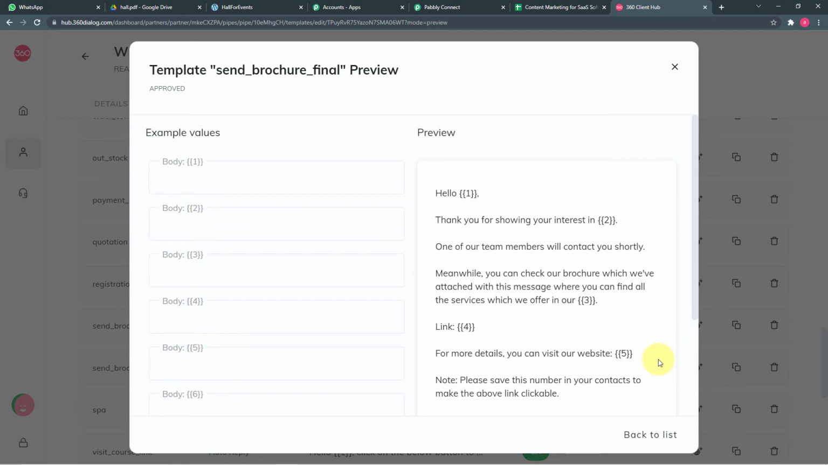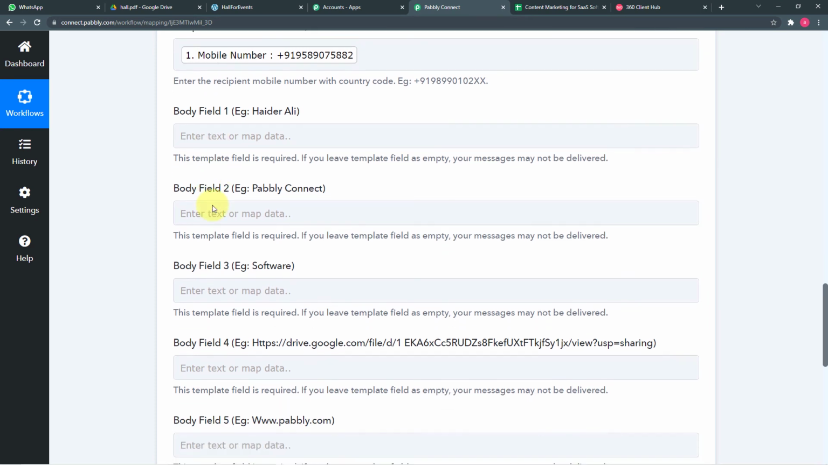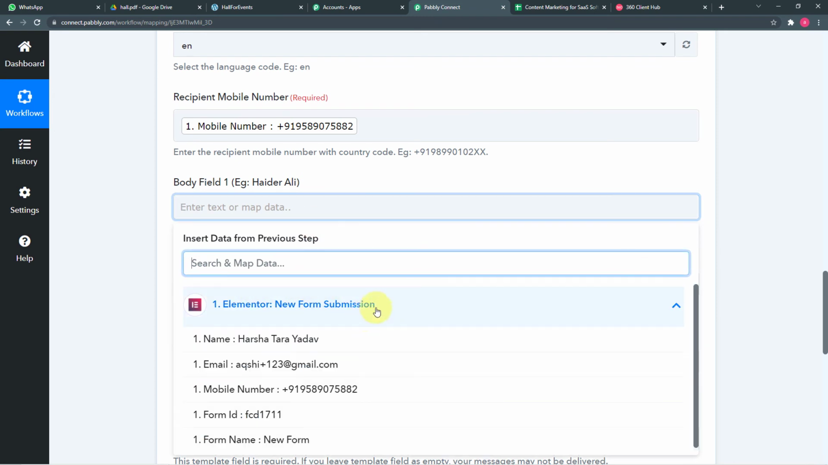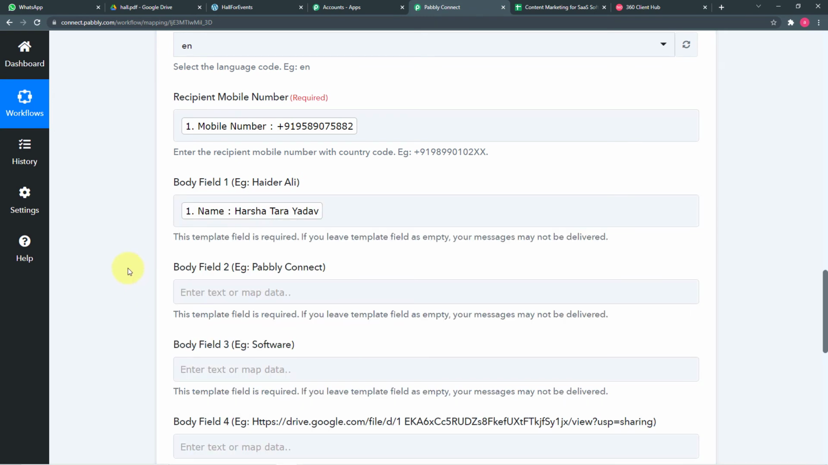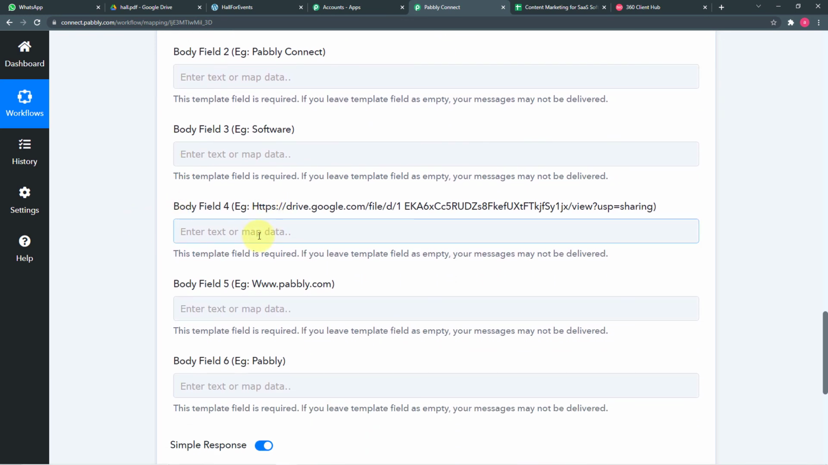So to get these body fields filled automatically in a new message, you have to map the values here in Pabbly Connect like this. So let me show you how to do this. So let us see, in the first body field, I'm going to map the name of the person who has inquired. To do this, click here, click on Elementor and map the name, right? So we mapped these two things. And let's see, in this fourth body field, we are going to enter the link of the quotation or the brochure we are going to send to the person.